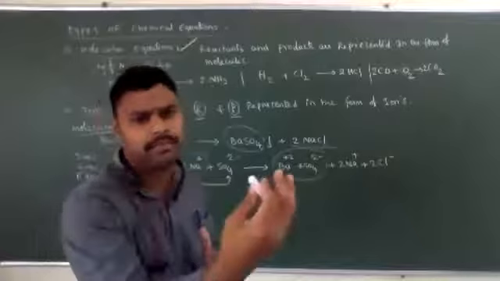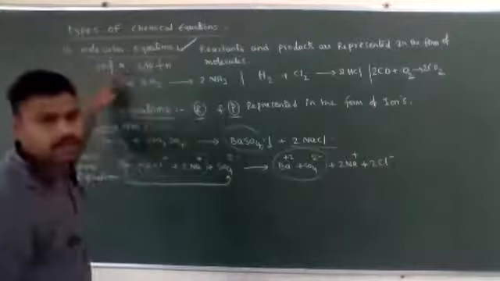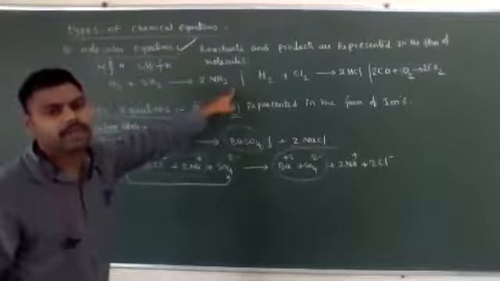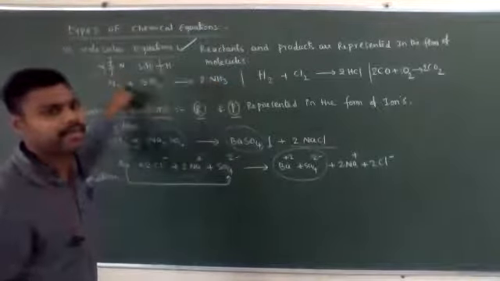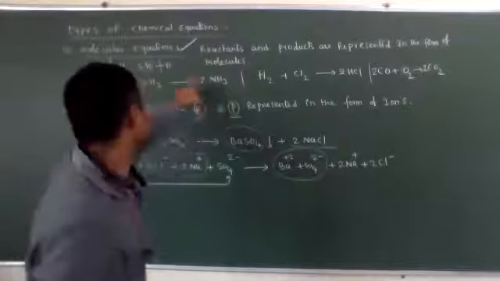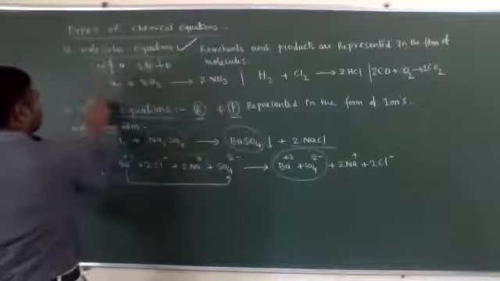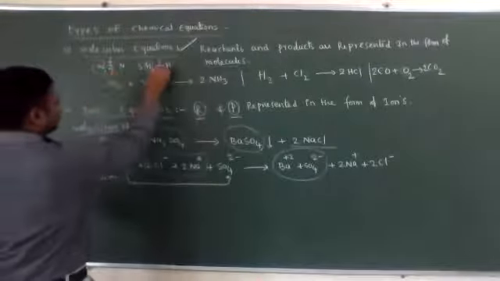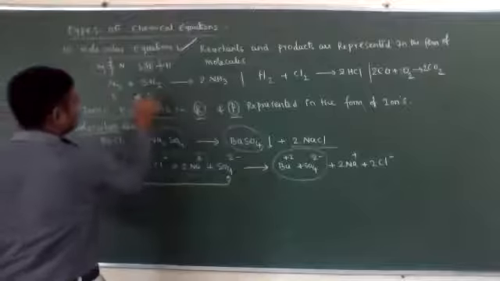how are the products forming? Breaking of bonds, and after that making of bonds. The number of bonds breaking, the same number of bonds will be formed. Here 3 bonds break, and here 3 bonds, 3 plus 3.